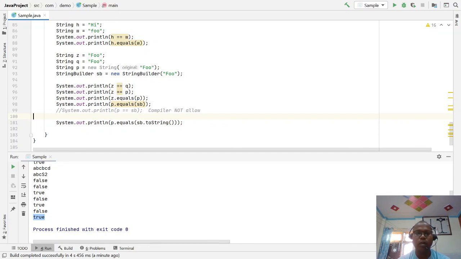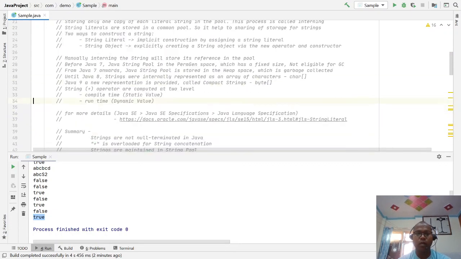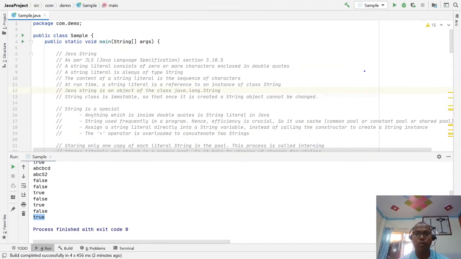So there are multiple permutation combinations of the equals method, but we do some exercises and understand the basic concept of how strings work. I am just going to highlight: be careful, strings are a very special class, used for storing all the string literals. They follow the concept of cache memory, the constant pool memory. All the literals stored there are constant and final. They can be shared, and string pool memory does not allow any duplicates.